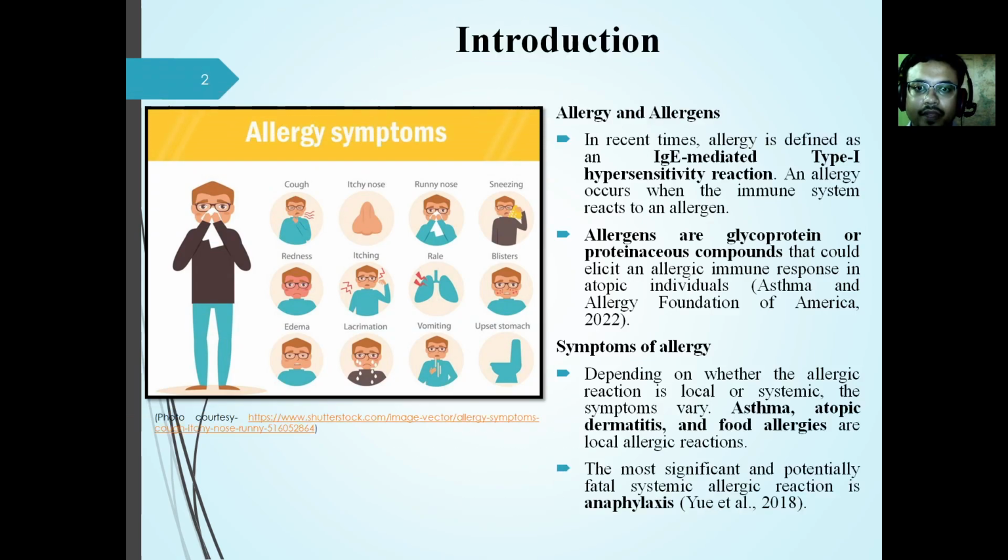So, I will begin by talking about allergy and allergens. Allergy is an IgE mediated type 1 hypersensitivity reaction, and this occurs when the immune system reacts to an allergen. Allergens are glycoprotein or proteinaceous compounds that can elicit an allergic immune response. There are various symptoms of allergy. It can have local symptoms like asthma or atopic dermatitis, or a systemic allergic reaction like anaphylaxis.